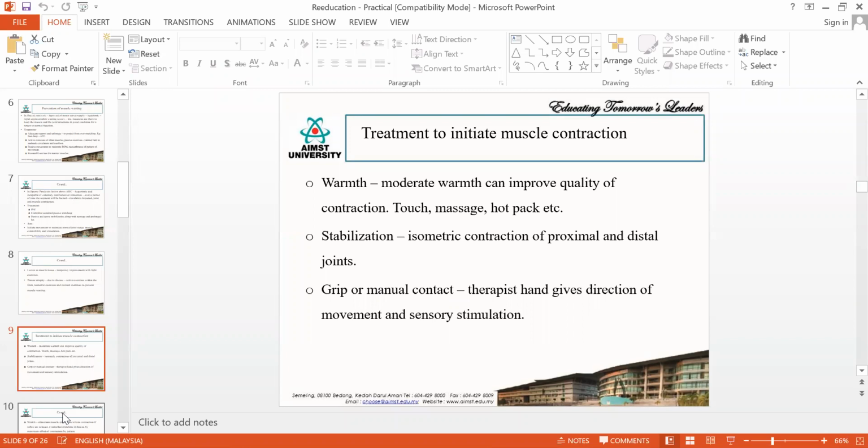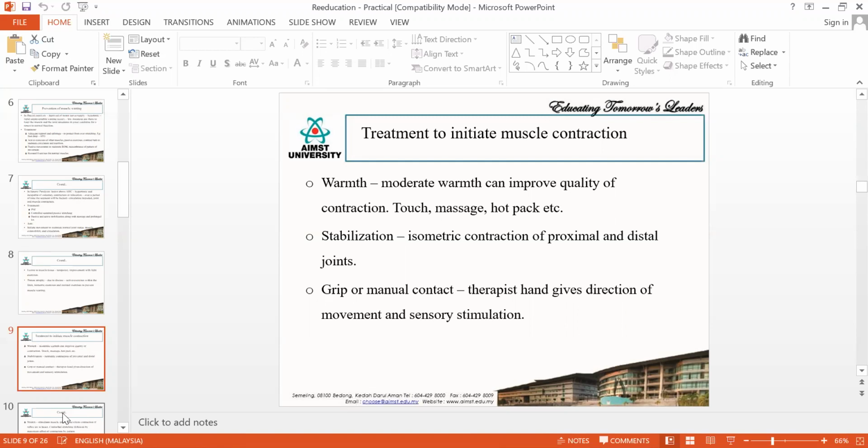Whenever a particular muscle is weak or doesn't have any contraction, the opposite muscle group will over contract and it will lead to overstretching of the particular muscle. To reduce that, you have to go for stabilization. For increasing the stability of the muscle, you can give isometric contraction of the proximal and the distal joint. This will increase the stability of the muscle.